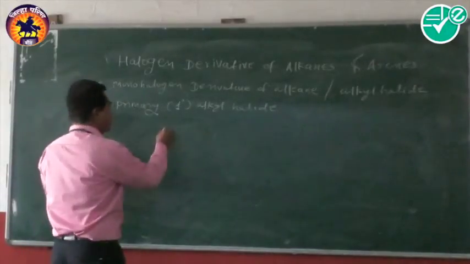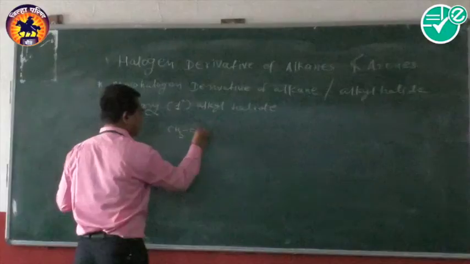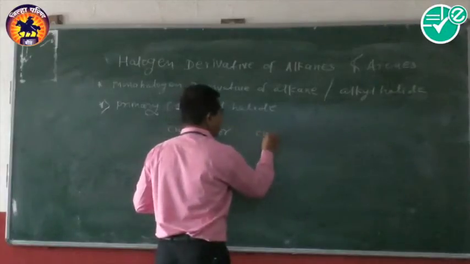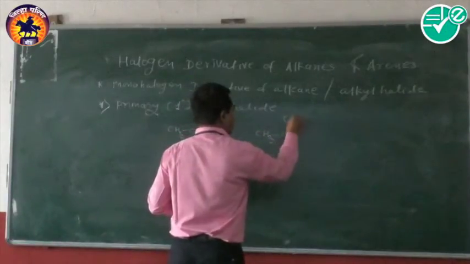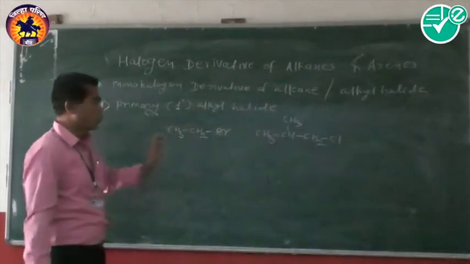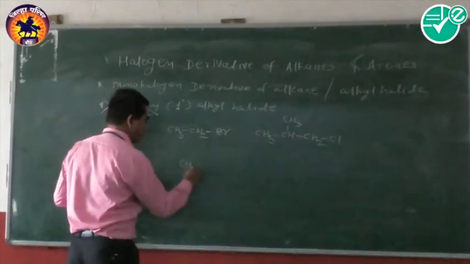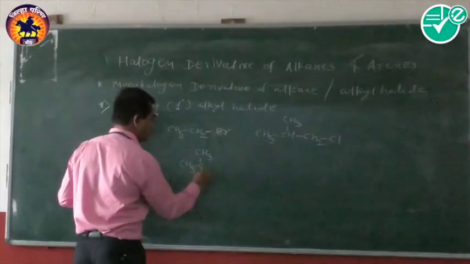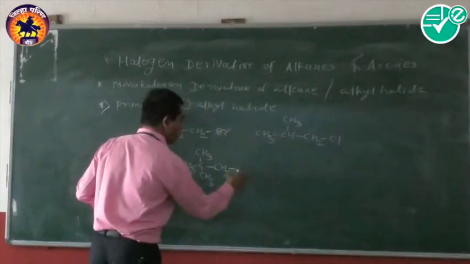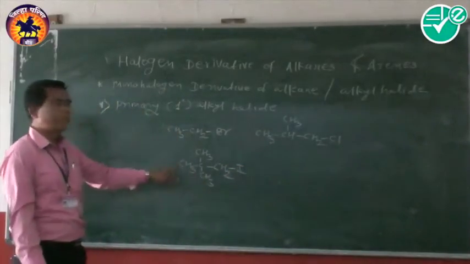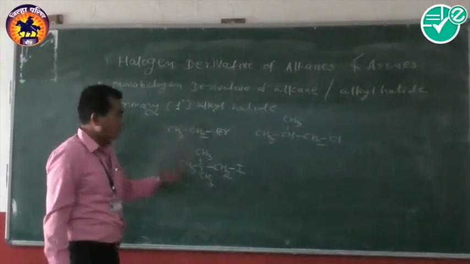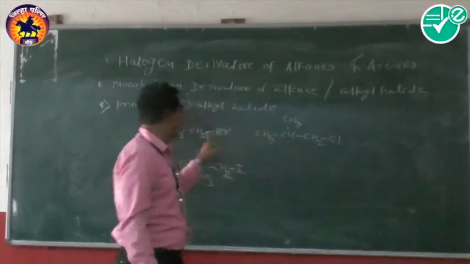For example, we represent here ethyl bromide, isobutyl chloride, or neopentyl iodide. Here in all the examples, the halogen is attached to a primary carbon atom.